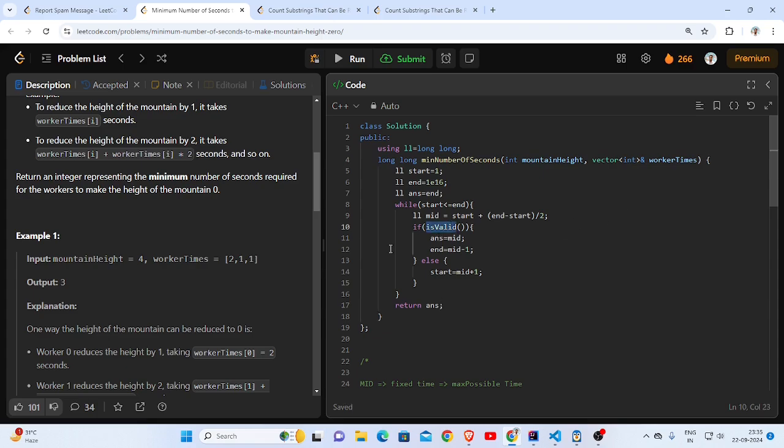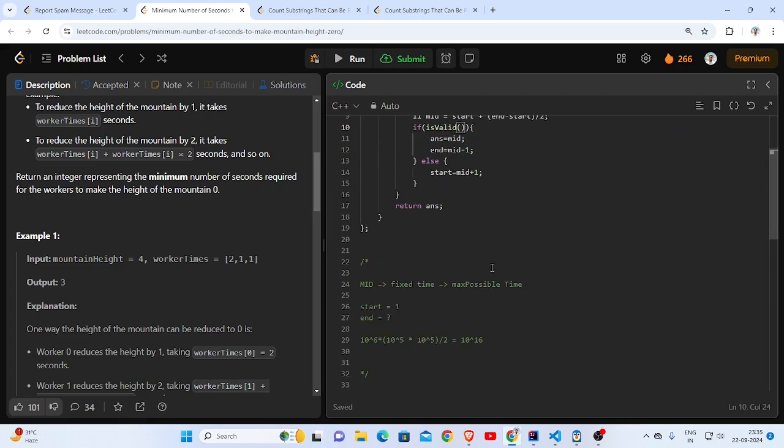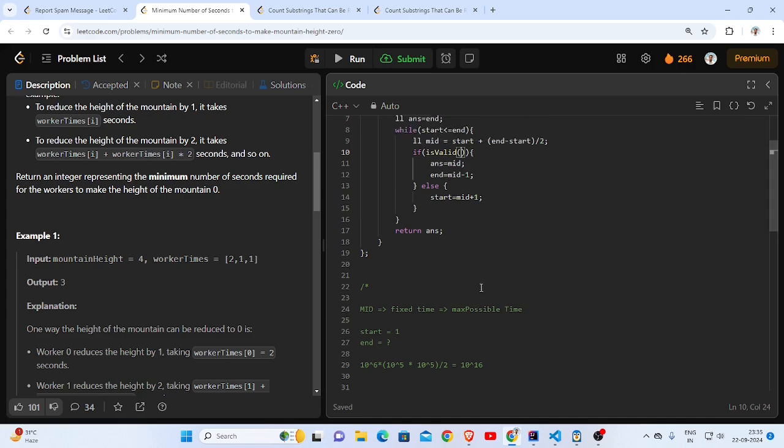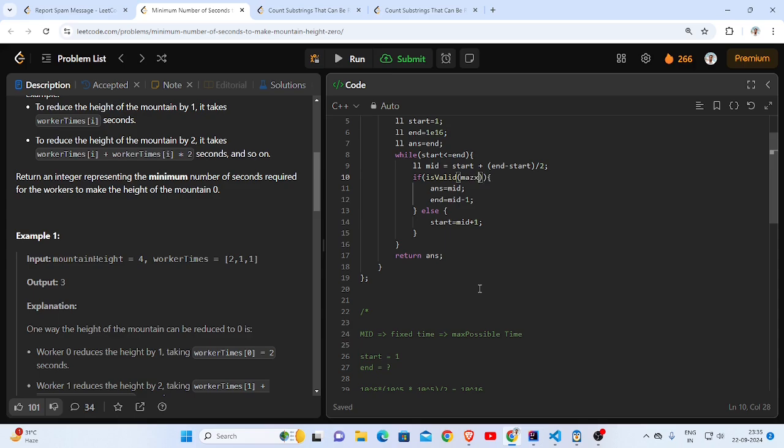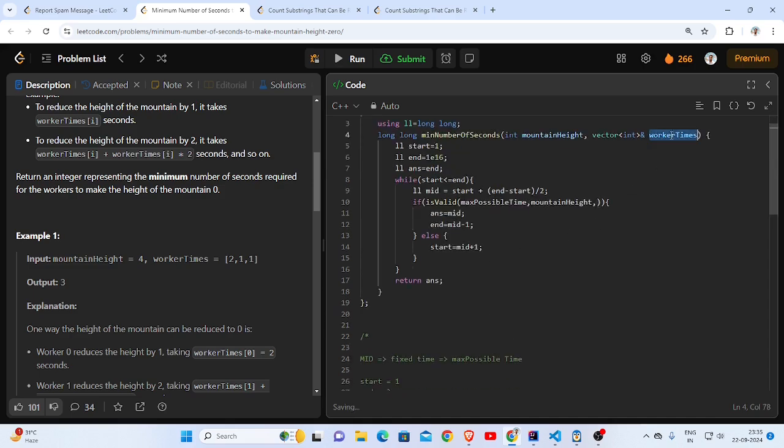Now let's come back. What is valid? Well, is valid is going to determine if it's even possible to reduce the mountain height in this max possible time. So I will pass the max possible time, the mountain height against which we will check if it's valid or not, and the worker times.